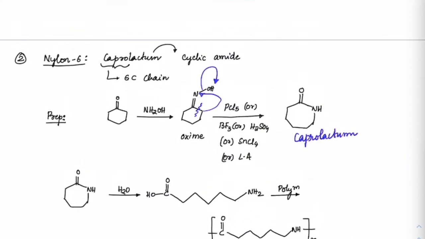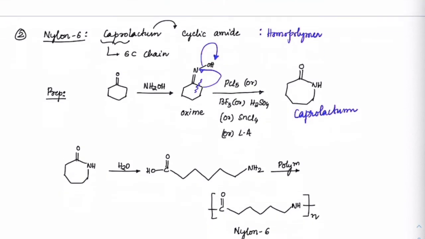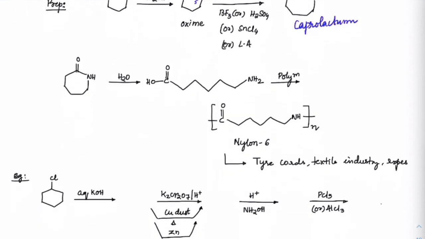If you observe one thing, I am using only one monomer here. So is it a copolymer or a homopolymer? This is actually a homopolymer. So it is a homopolymer which is also a condensation polymer. All of you understood what nylon 6 is, right?